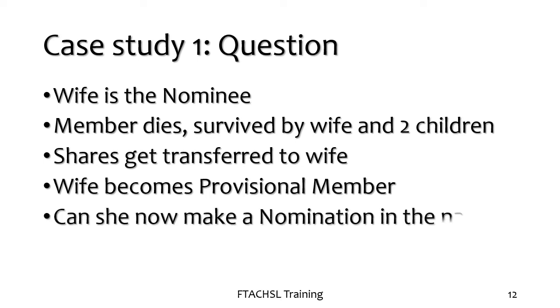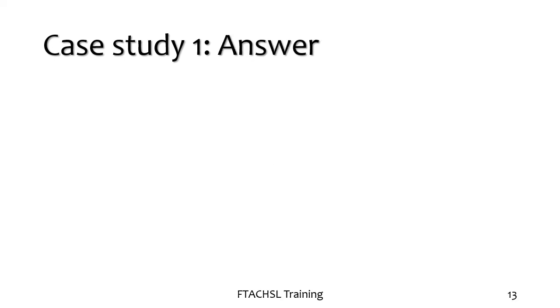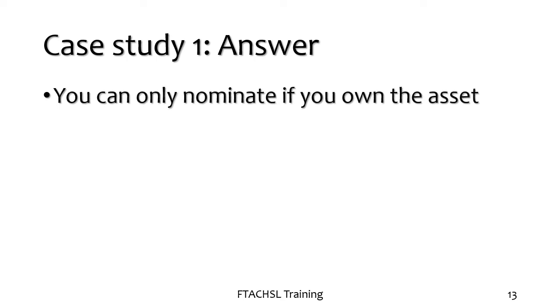The question is, can she now make a nomination in the name of her children? Just think about it. Can she make a nomination in the name of her children while she is a provisional member? The answer to the question is no, because you can only nominate if you own the asset.